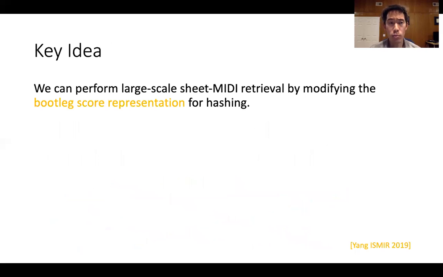The main idea of this presentation is the following. We can perform large-scale sheet MIDI retrieval by modifying the bootleg score representation for hashing. The bootleg score is a recently proposed feature representation for aligning sheet music and MIDI using dynamic time warping. What we will show in this work is that it is possible to modify the bootleg score representation to make it suitable for hashing. And we will show that it has very good performance for large-scale retrieval.